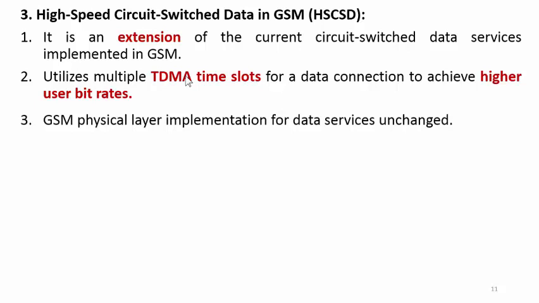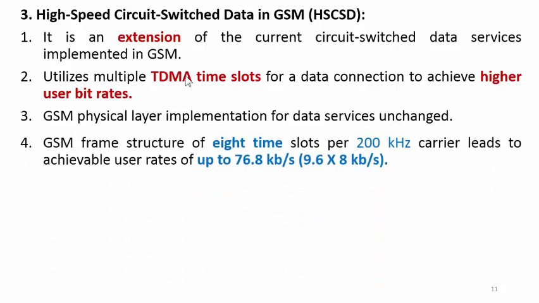In this case, the GSM physical layer implementation for data service is maintained as it is. There are no modifications done in the physical layer or the hardware observed at the physical layer. The GSM frame structure of 8 time slots per 200 kHz carrier leads to achievable user rates up to 76.8 kbps. That is 9.6 into 8 kbps.